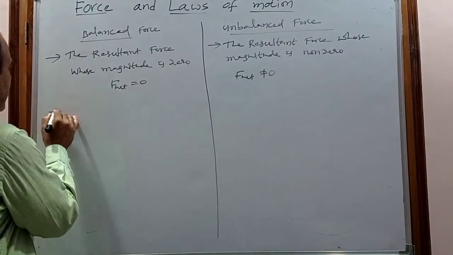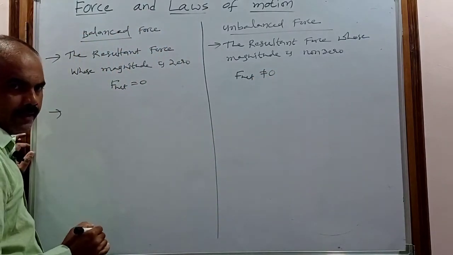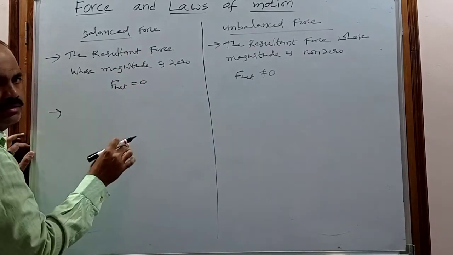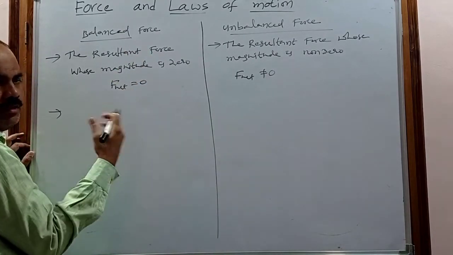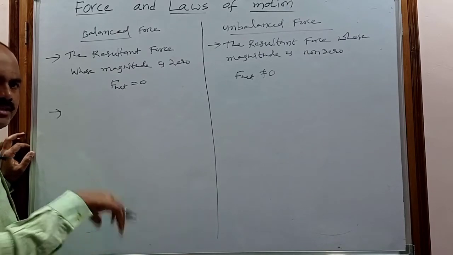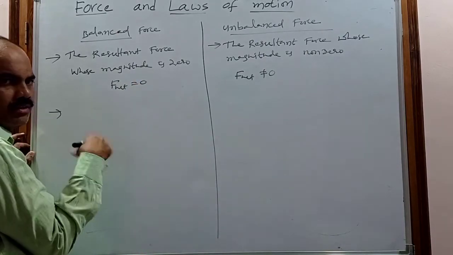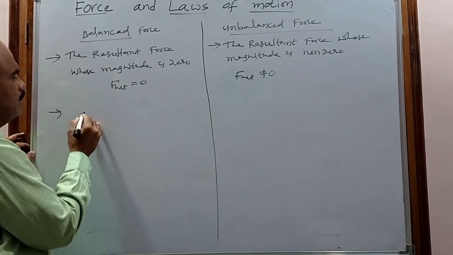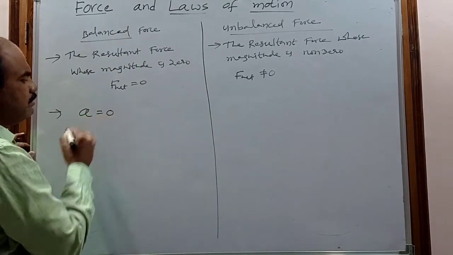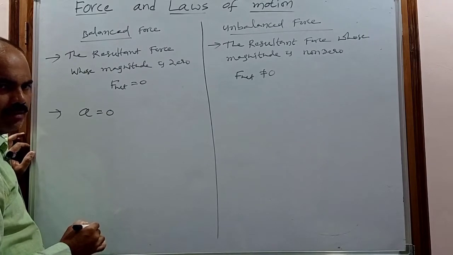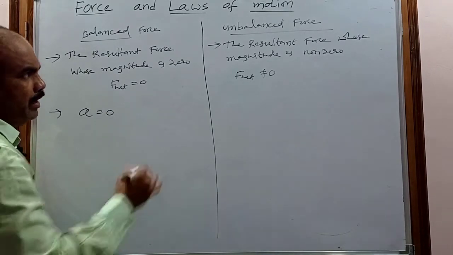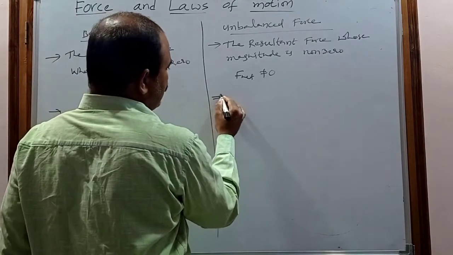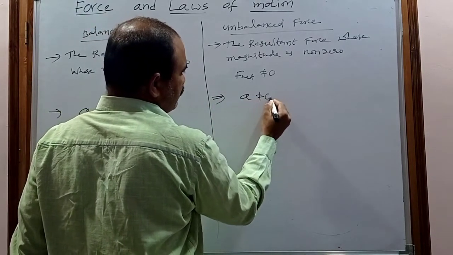When the resultant force is 0, the acceleration is also 0, because the force is 0. So in case of the balanced force, the acceleration of the body is 0. But in case of the unbalanced force, the acceleration is not 0.